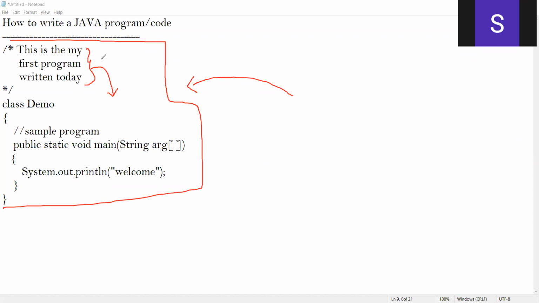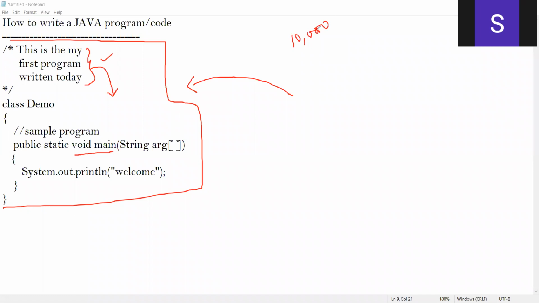By reading these comments, you can easily understand what a particular method or statement is trying to do. If you're not writing any comments in your program, it is very difficult for a person to understand. Not only for a new person, you also will find it difficult, because you'll be writing 1,000 lines or 10,000 lines of code.